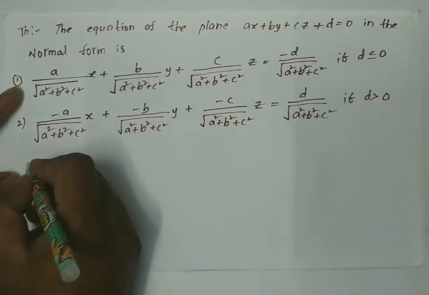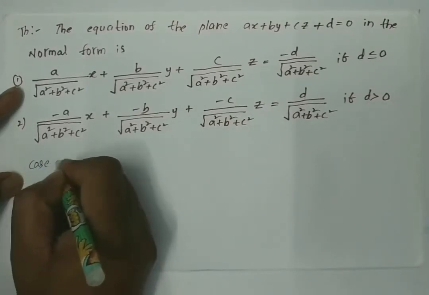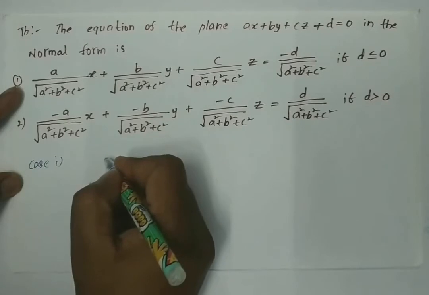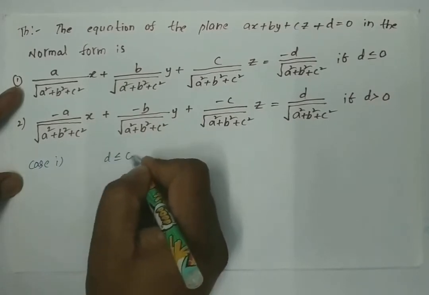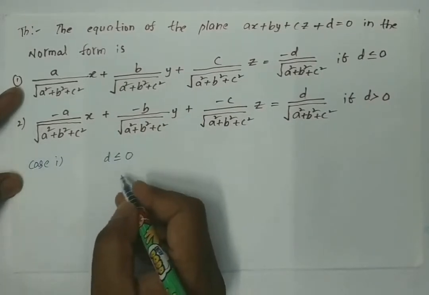Now let us see the first case. What is the first case? Suppose d ≤ 0. So this is the first case.